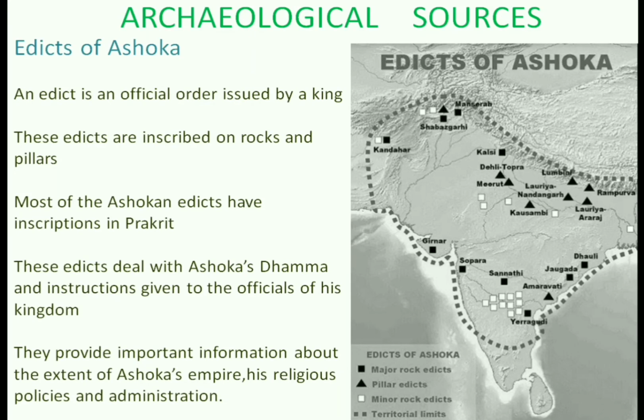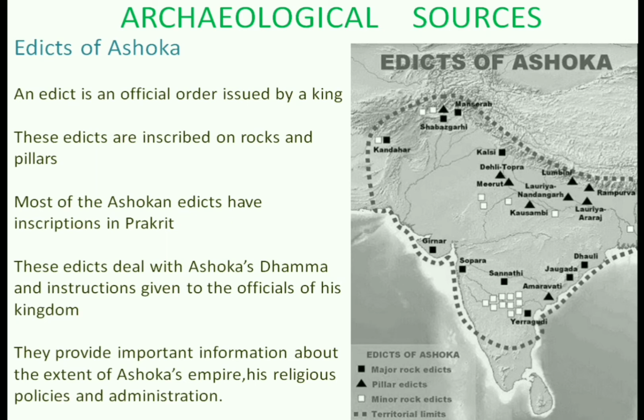There are two major archaeological sources that help us to reconstruct the history of the Mauryan period. They are the edicts of Ashoka and the Sanchi stupa. First of all, we will study the edicts of Ashoka.